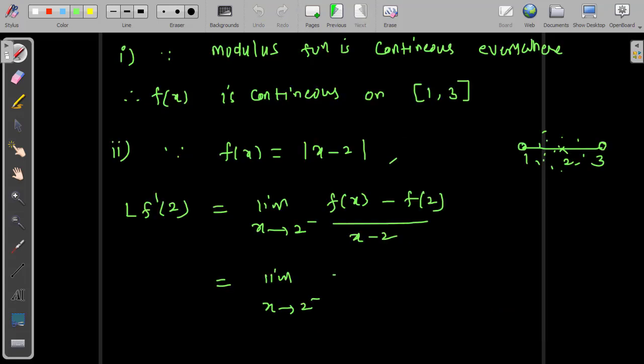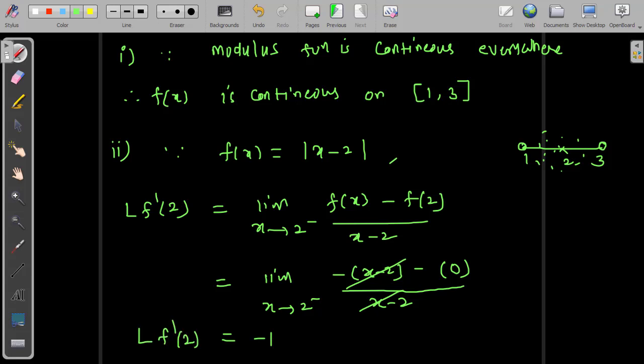I replace it here: minus of x minus 2 minus f of 2, where f of 2 is 2 minus 2, which is 0, divided by the denominator x minus 2. Now the numerator minus of x minus 2 by x minus 2, I can cancel directly. The left over part is minus 1. This is my left hand side derivative at the point x equal to 2.